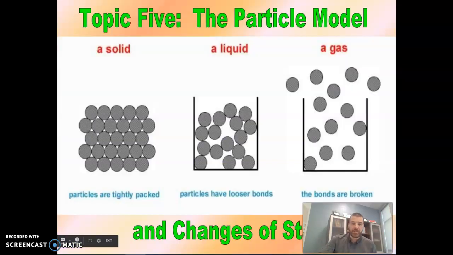All right, we're going to continue with our next topic, topic 5, particle model. So we've touched on this a little bit, and now we're just continuing to understand it a little bit better. Over here on the left side, we see the solid, particles tightly packed together, right? Often you think of this as an ice cube. Then we move to a liquid. So particles have looser bonds. We see it in a container, right, being able to be held in that container. So this is our liquid, liquid water. And then finally the bonds being broken, this would be water as a gas.